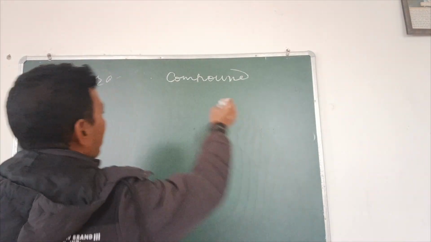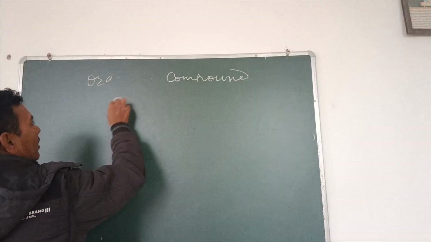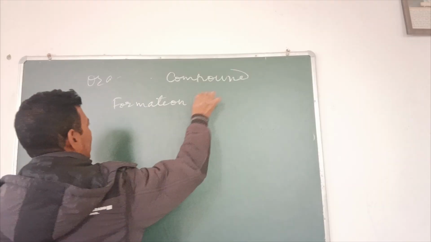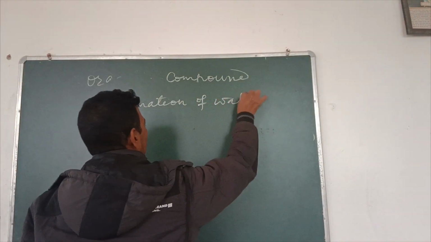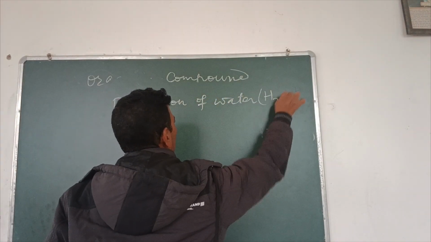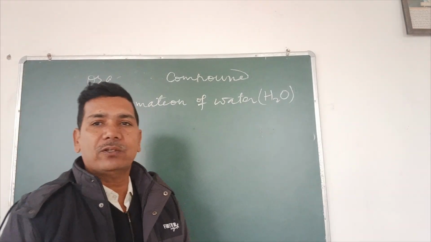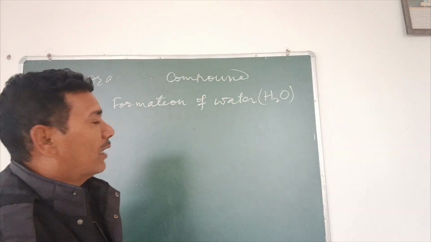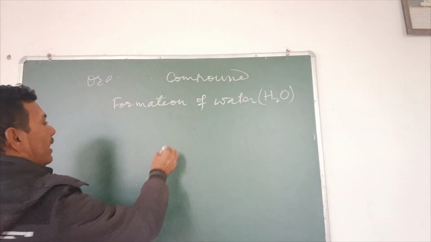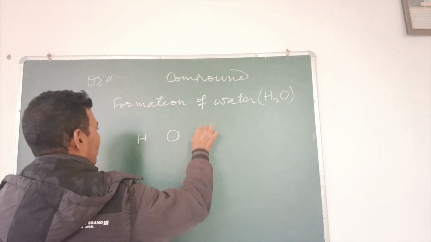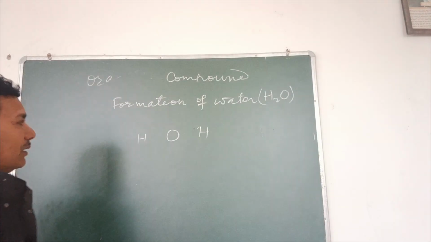Now we talk of the formation of water. Its formula is H2O. It means there are in all three atoms: two atoms of hydrogen and one atom of oxygen. We will place oxygen in the middle and hydrogen on the side of the oxygen.